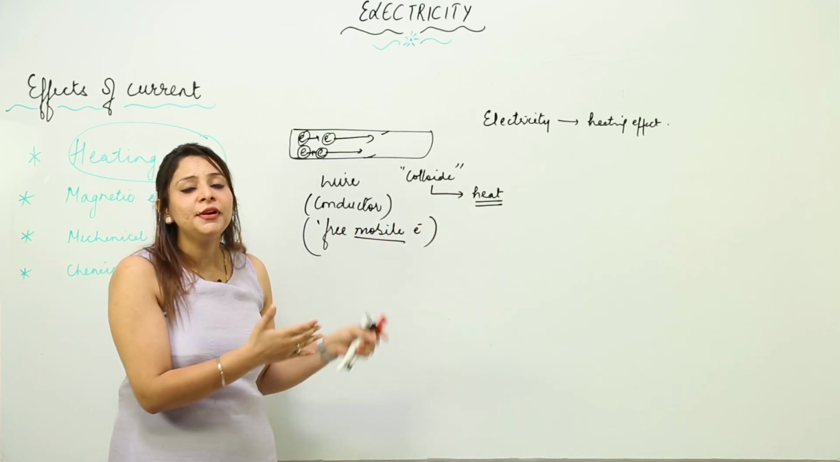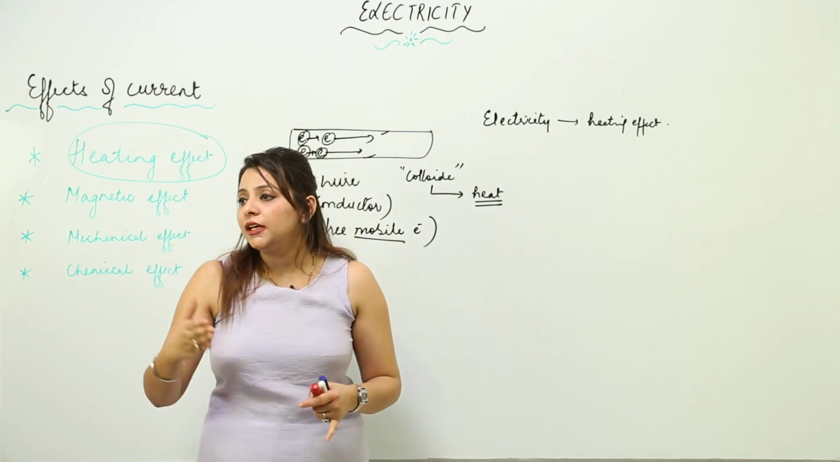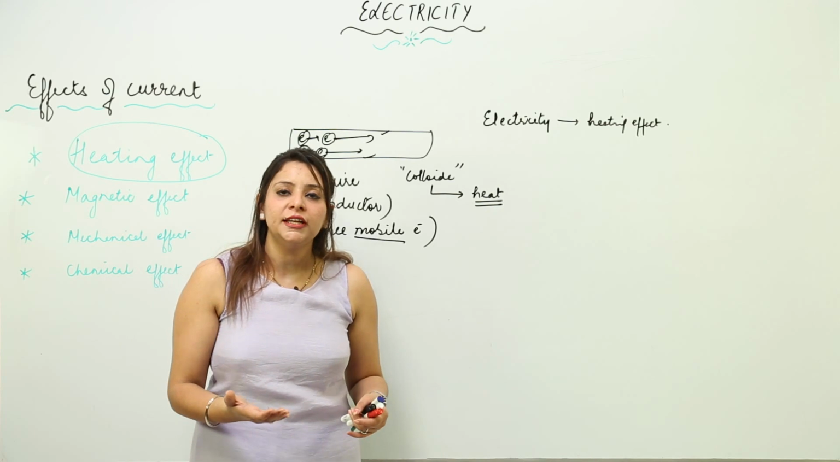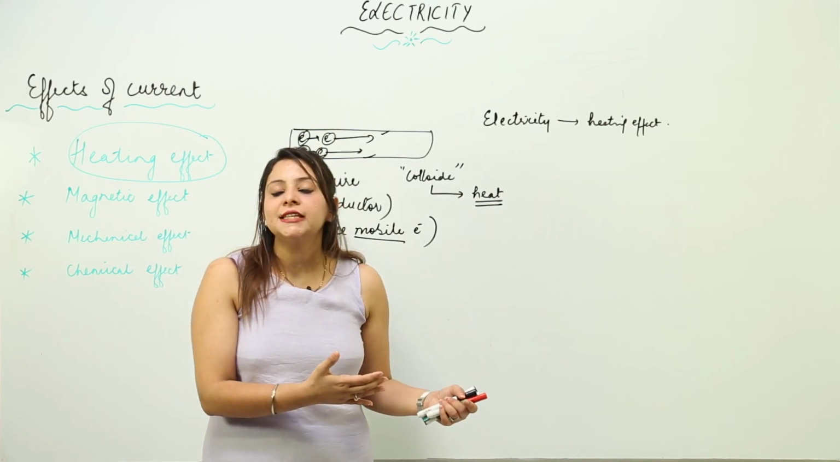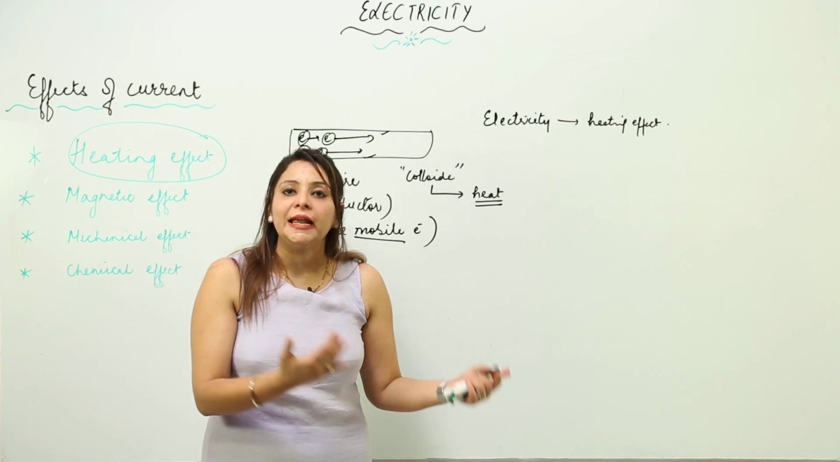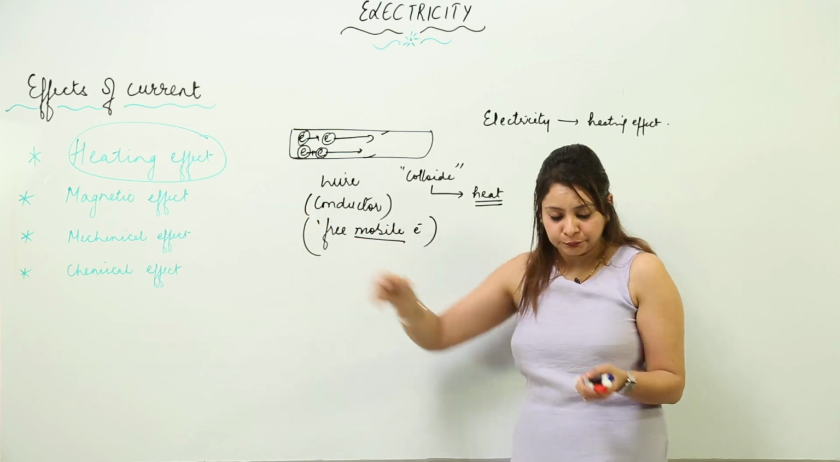On the same principle, the electric heaters, the toasters and the bulb all work because electricity can convert into heat energy, or we can say electricity can produce a heating effect. So this is the heating effect.